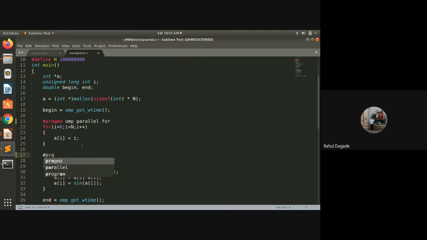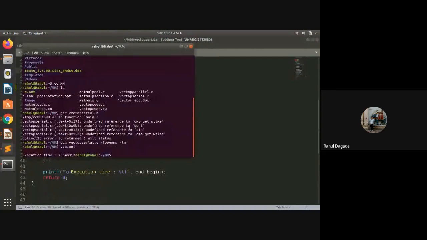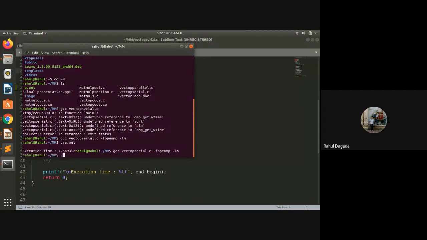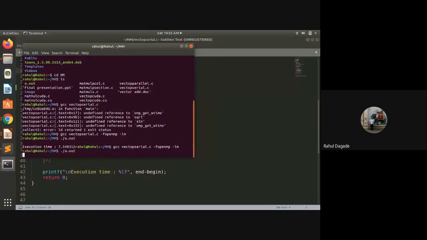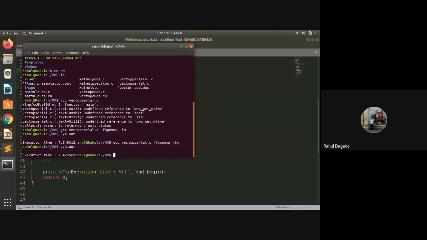So now it should actually improve the performance. Let's say I also parallelize this for loop. Now I'll run this program. Again, the same gcc command to compile it, -fopenmp -lm. Now I'll run this program. Now it should take less than 7 seconds. You can see that it has taken 2.47. So it has used all its threads, 4 threads. So logically it should give 1/4 of the time, so 7.5 divided by 4.